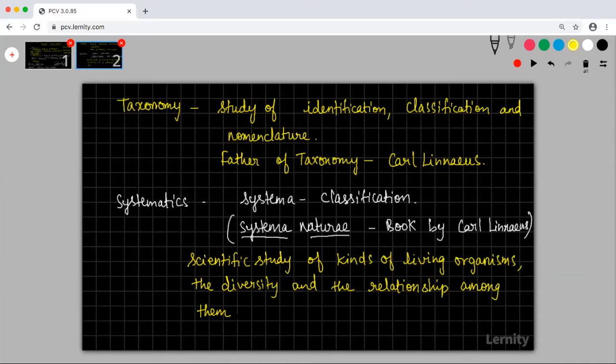So this is what we call systematics. It is a scientific study of the kinds of living organisms, diversity, and the relationship among them.